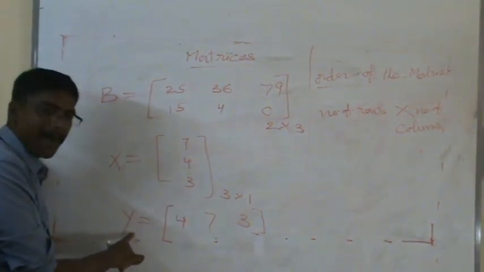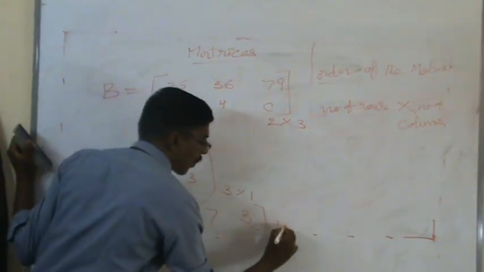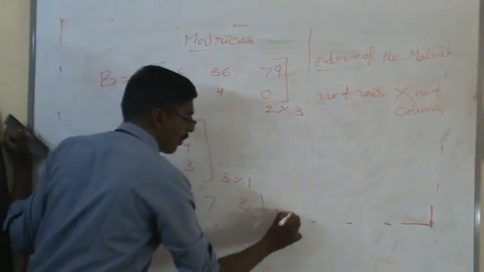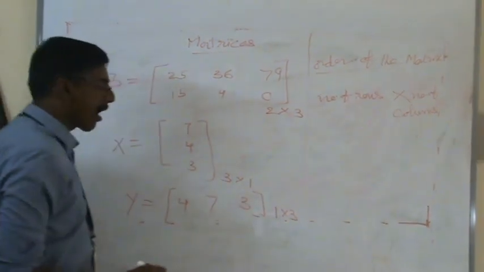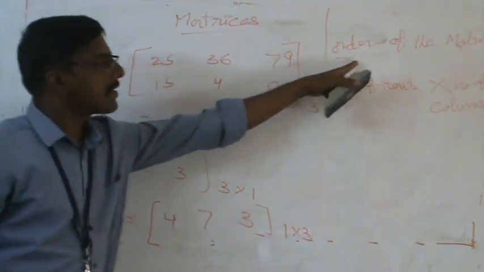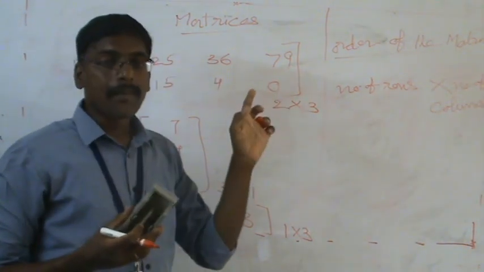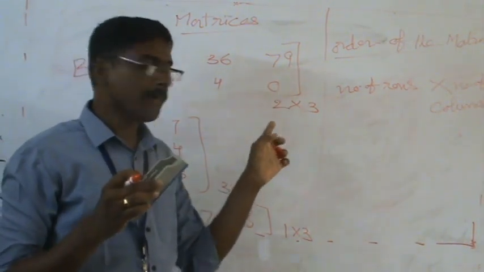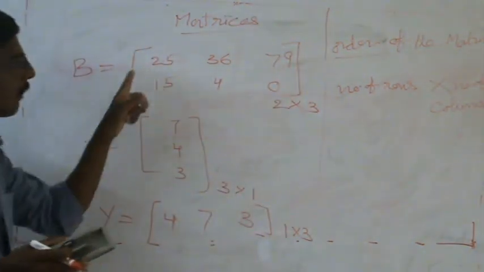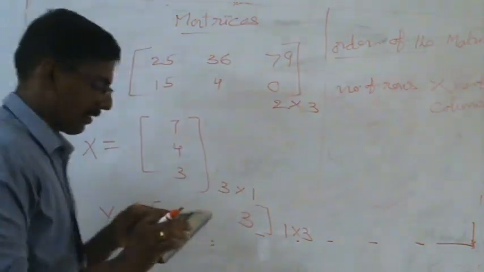What is the order of matrix Y? Matrix Y has a single row, 1 row. How many columns are there? First column, second column, third column. So 1 by 3 is the order of the third example of the matrix. This is the representation of the order of the matrix concept. So first we discussed the general representation of the matrix. Okay, up to here we have covered the definition of the matrix and the order of the matrix.